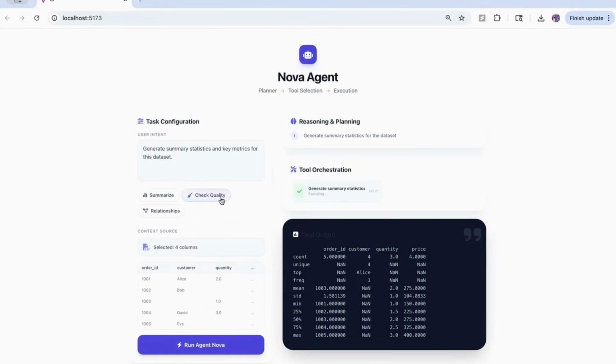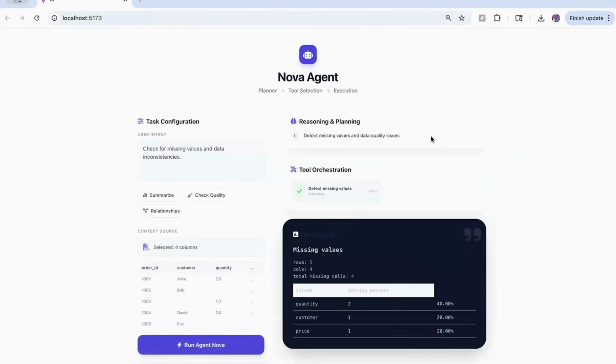Now let's try for data quality. So I'll click on this button and I got the default command, but as I said that I can give something else as well over here. And I'll click on run agent. So here you see same interface but different intent. Now the planner selects a completely different tool. If you see here, I have displayed the name of the tool as well. So this is the power of tool driven agents. Depending on the intent, the planner will select the respective tool.